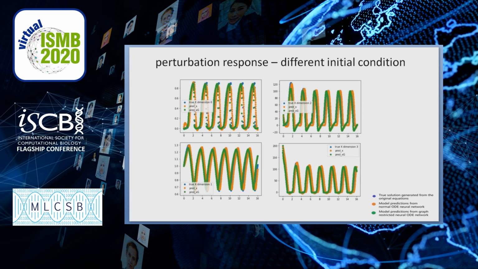So after the models were trained, we first see how well they perform on a different set of initial conditions. Here I'm plotting the values of the 4 variables over time, where the blue line is the true solution, and the other two are the model predictions. In this case, we see that both models performed well.